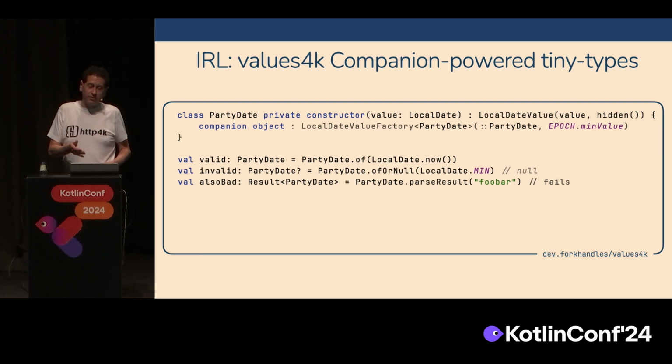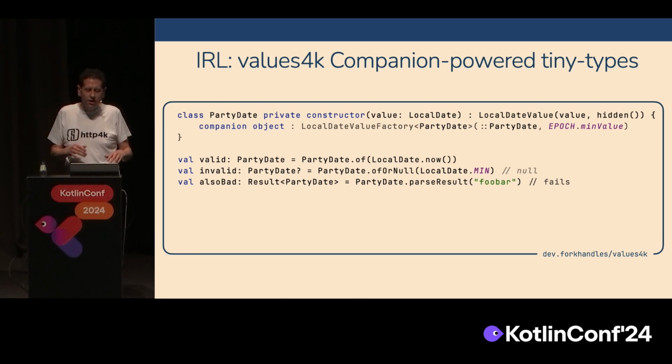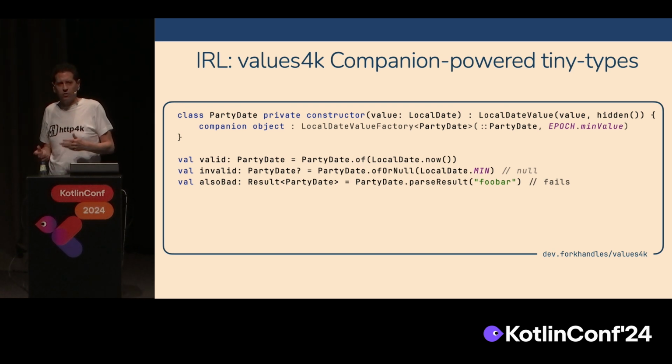So we have an of method, an ofOrNull, an ofResult. If you want to add an of Arrow Either, terrible name, you just need to define it once, and it will be inherited by every single microtype in your entire stack.